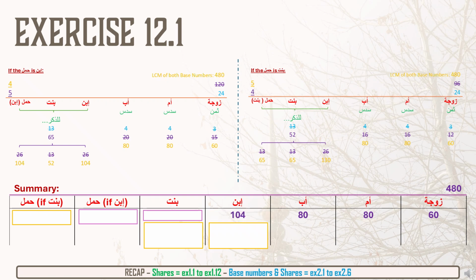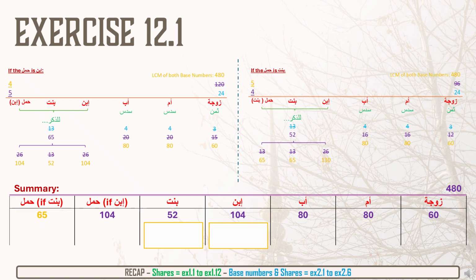Now the daughter, we look at which scenario she gets less in, and that is again on the left hand side, she gets 52. So we write that 52 down over here. And then for the unborn child, if it's an ibn, a son, well, we look on the left hand side, the son will get 104. And if the Haml is a bint, a daughter, on the right hand side, well, she would get 65.